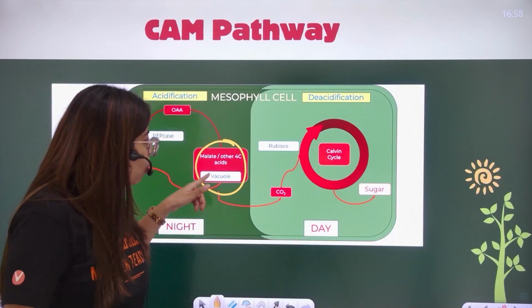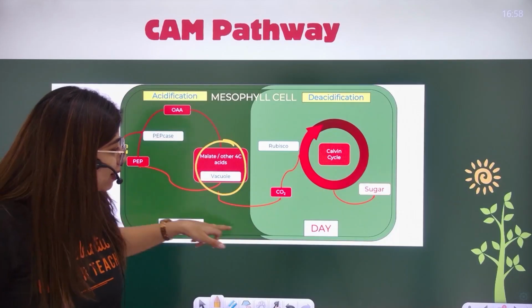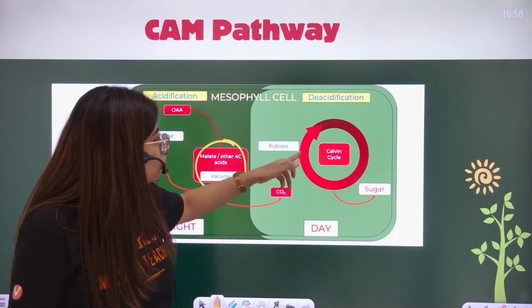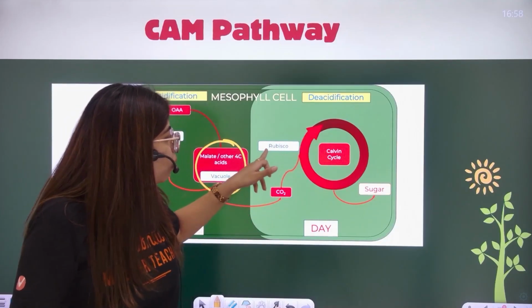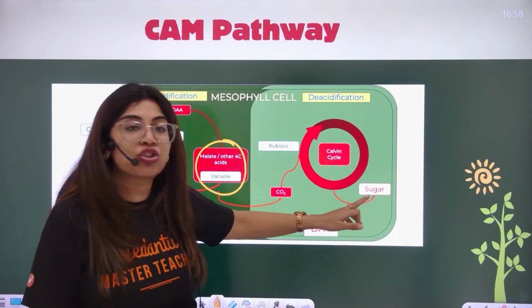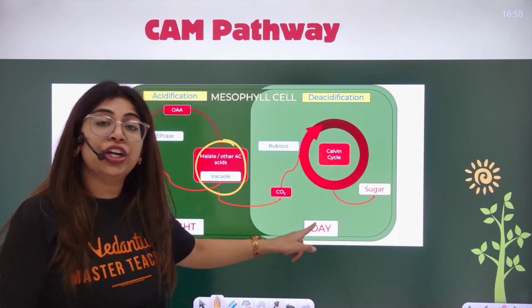Now in the daytime, from the vacuole, this malate releases carbon dioxide by decarboxylation, which is taken up by RuBP in the presence of Rubisco, doing the Calvin cycle and forming sugar. So this Calvin cycle is occurring during the daytime.